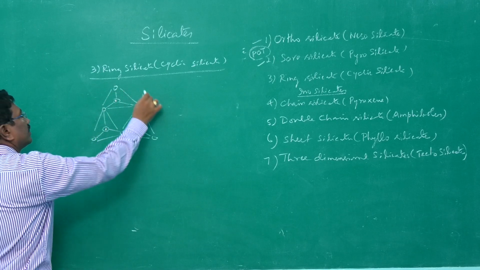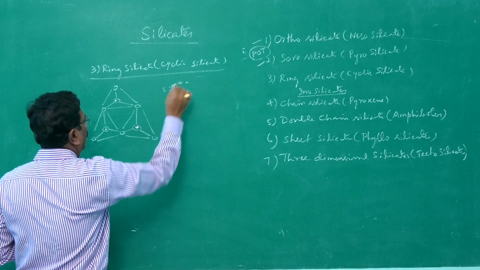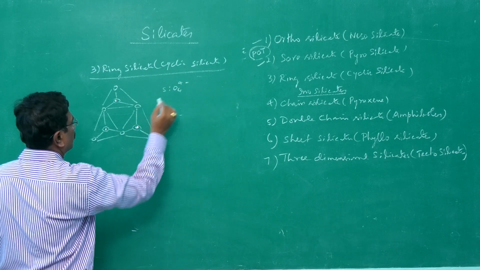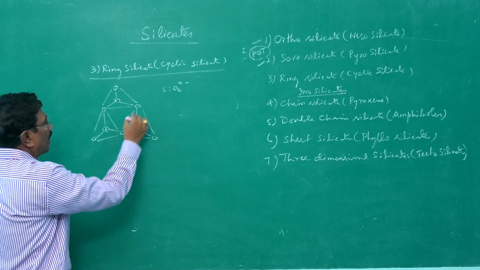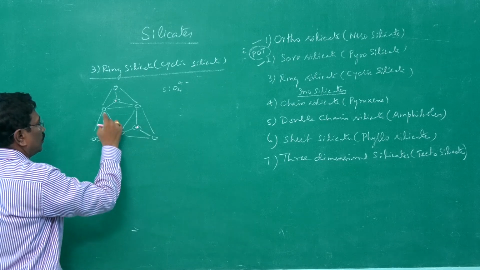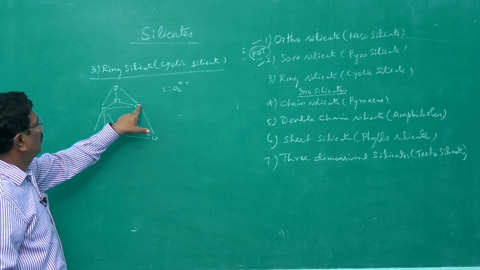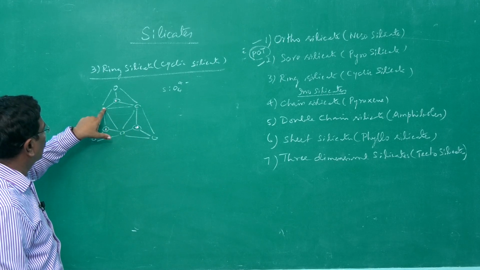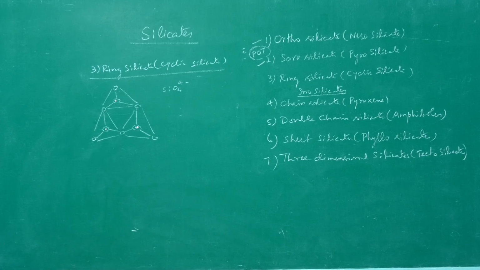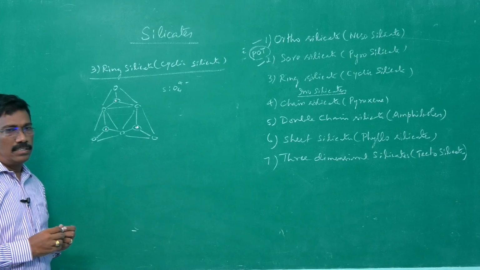One unit of SiO4 4 minus, another unit of SiO4 4 minus, third unit of SiO4. In all the cases, 2 oxygen atoms are shared. 2 oxygen atoms become common. This oxygen atom is common to this oxygen atom. Likewise, it is made. Now, what about the number of oxygens present in the compound?